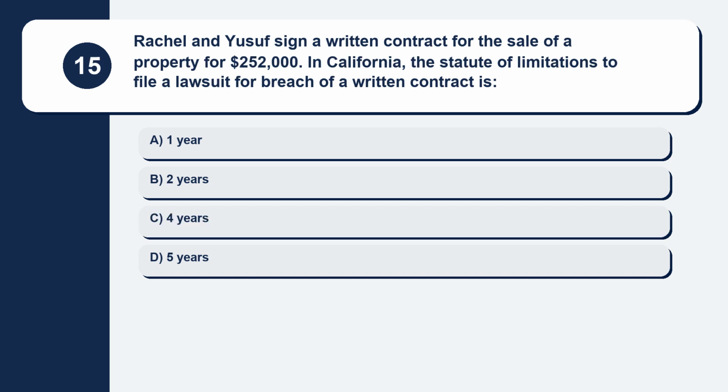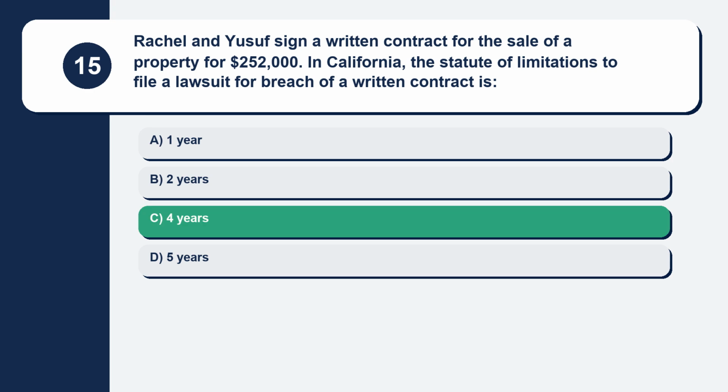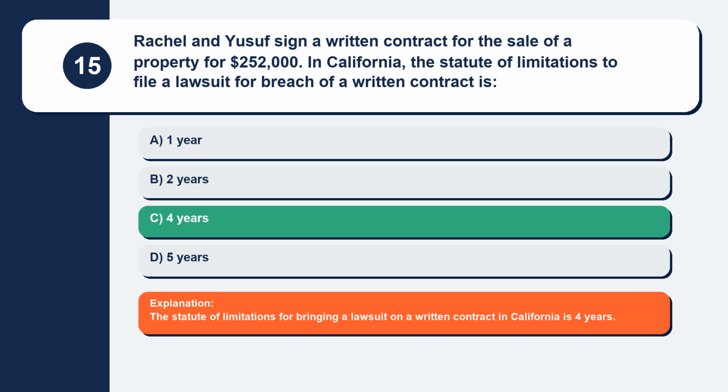Question 15. Rachel and Yusuf sign a written contract for the sale of a property for $252,000. In California, the statute of limitations to file a lawsuit for breach of a written contract is. Here are your options. Option A, 1 year. Option B, 2 years. Option C, 4 years. Option D, 5 years. The correct answer is option C, 4 years. Explanation. The statute of limitations for bringing a lawsuit on a written contract in California is 4 years.